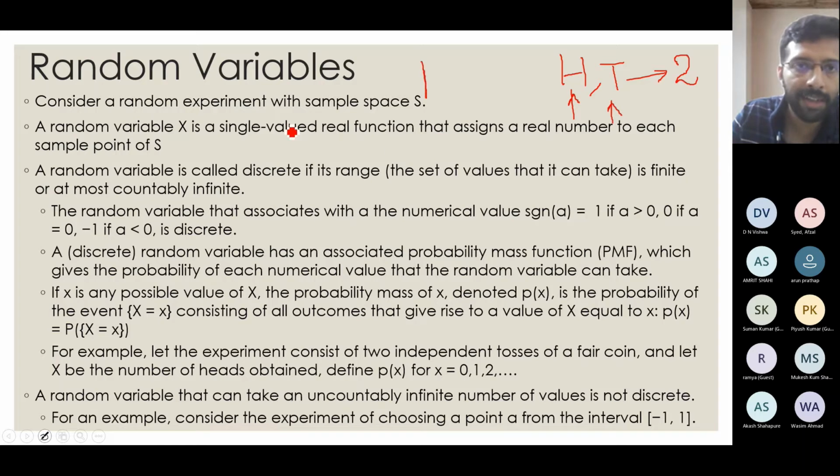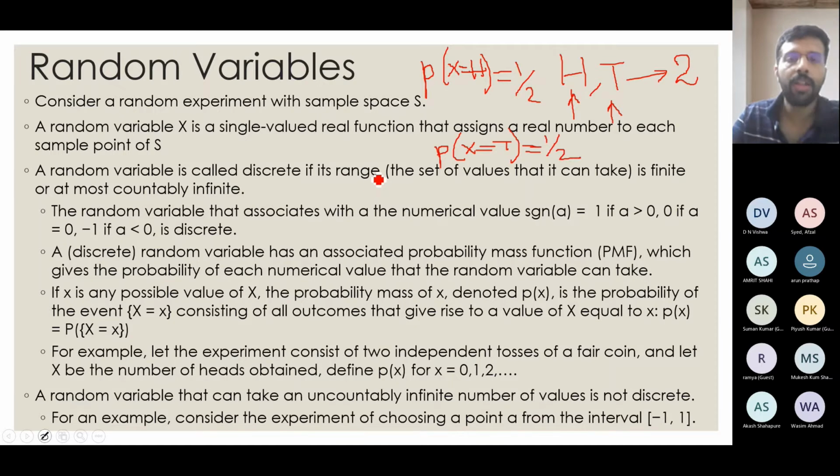So the probability that a head comes up is, there is only one case where a head comes up out of 2. And similarly, the probability of x equal to tail is, only one case where a tail comes up out of a total possibility of 2. So this is my probability mass function corresponding to the event, a single coin toss.